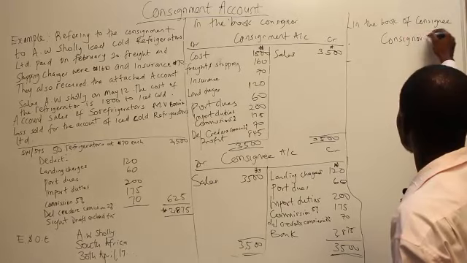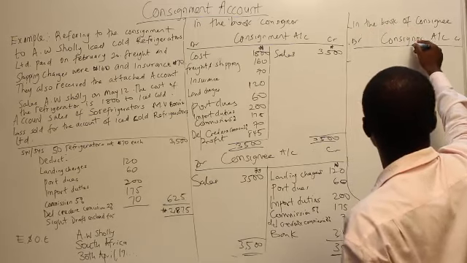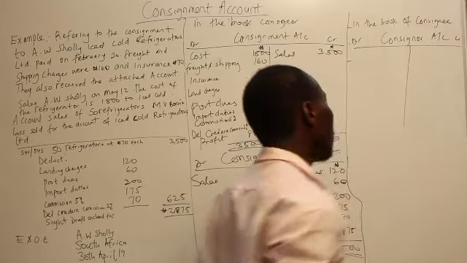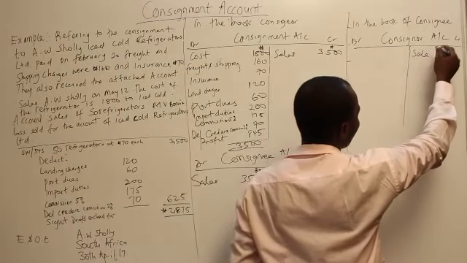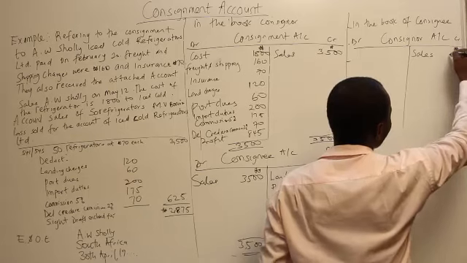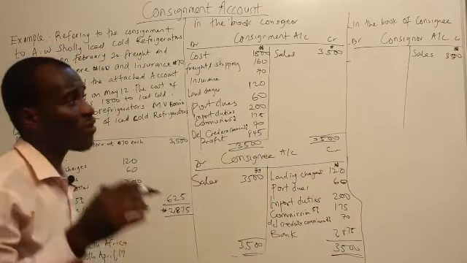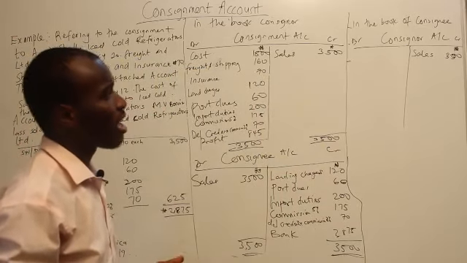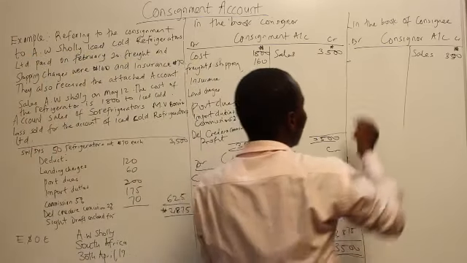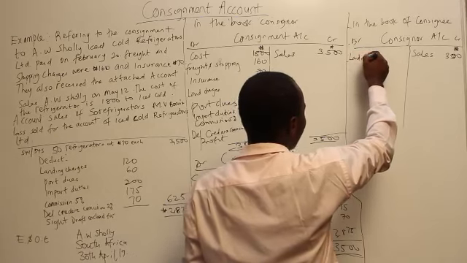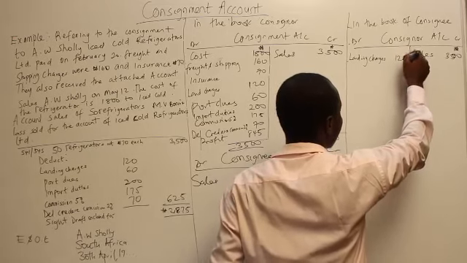This is the maintained account of the consignor, credit and debit, which is usually a creditor's account. So whenever it sells goods in the period, it is going to credit the consignor account with the amount of sales and debit the bank account, which is 3,500. So any of the expenses paid by the consignee on behalf of the consignor will be debited to the consignor account and credited to the bank account. So all of this will be debited now because these are the expenses he paid on behalf of the consignment.